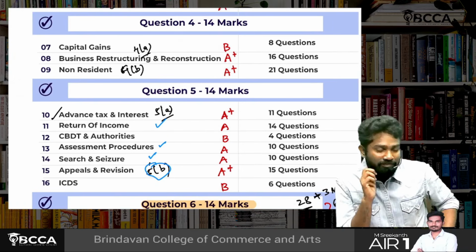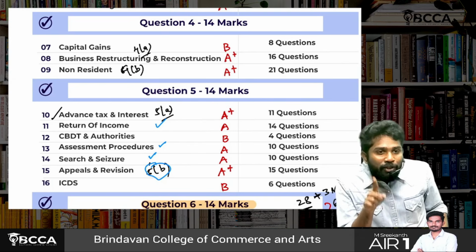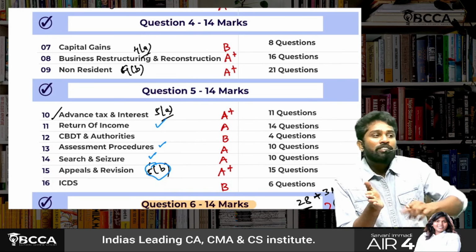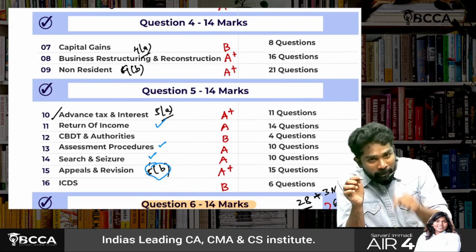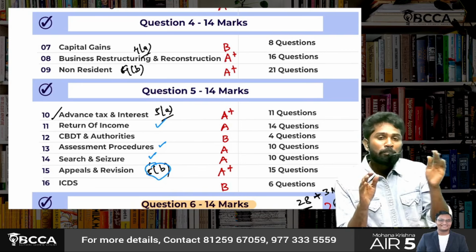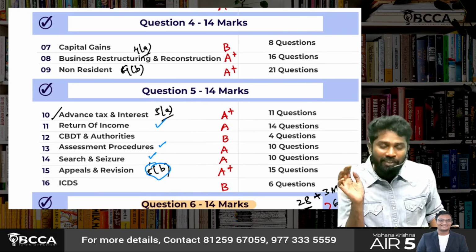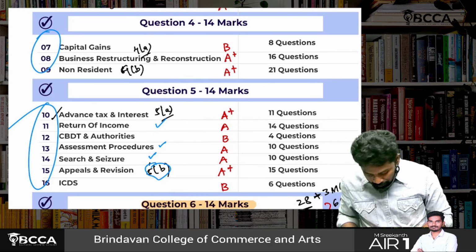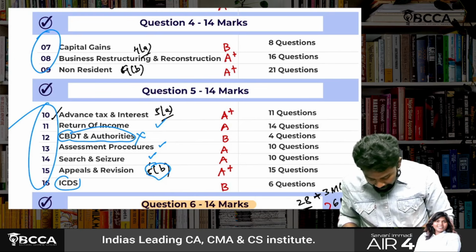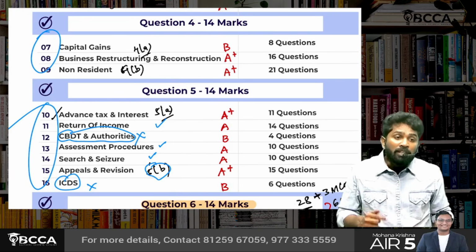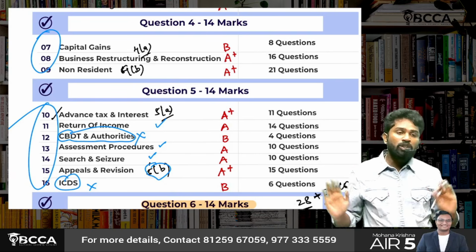What I will say is, we can never go by taking a choice during the preparation itself, up to the exam. You prepare first, even for the choice question. Then in the exam, based on the toughness, you should take the choice. So I would tell you, prepare this set of chapters and that set of chapters also. Only CBDT and authorities don't have much relevance. ICDS doesn't have much relevance. Capital gains also, sir, just the day before the exam, you need not study.